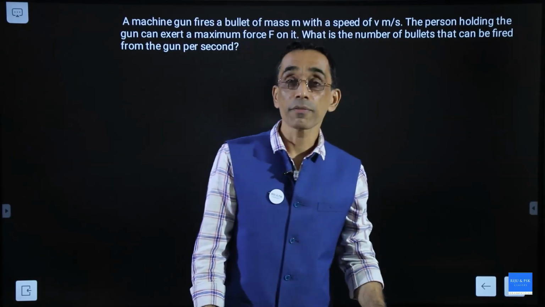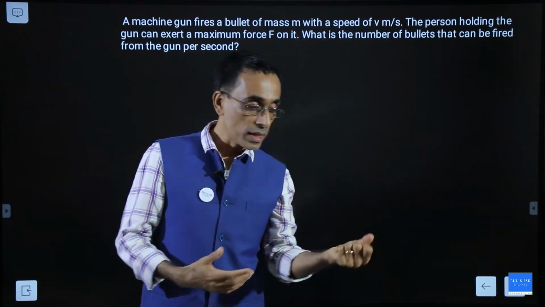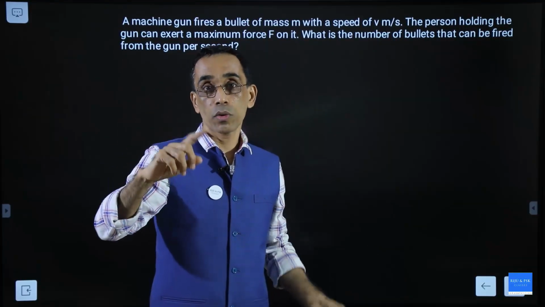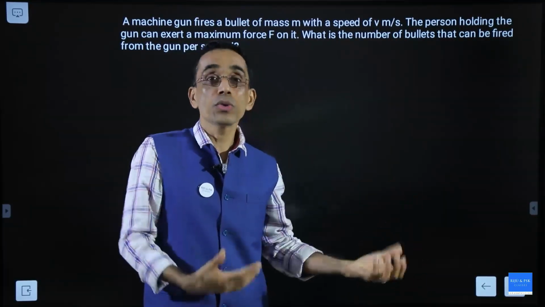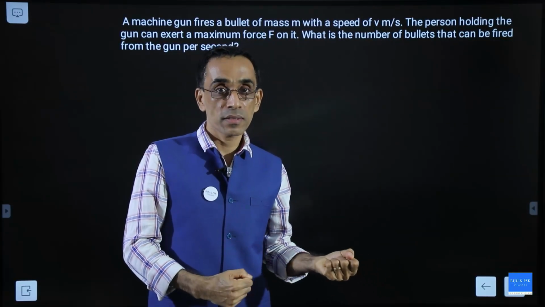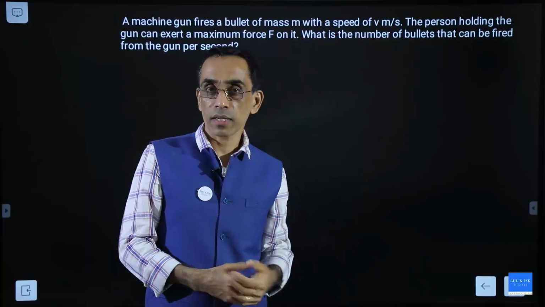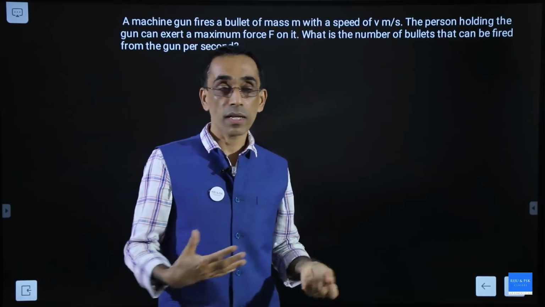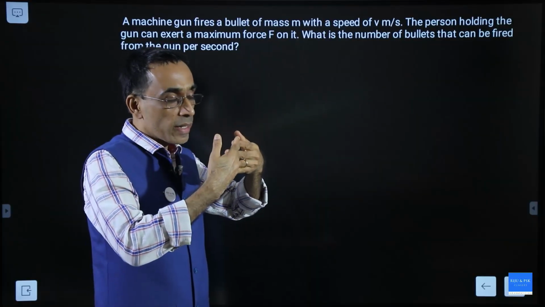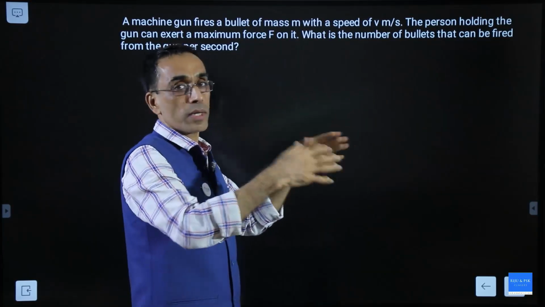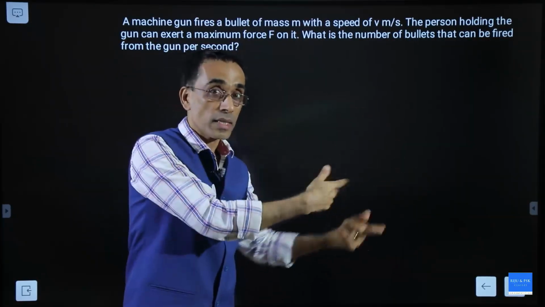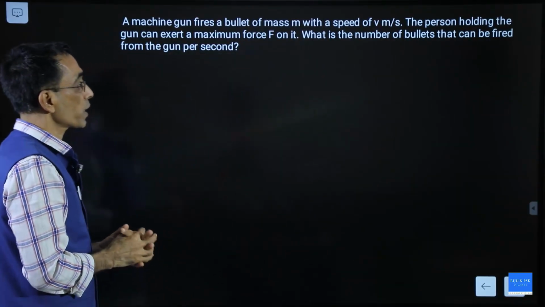If you have seen Hollywood movies, there are movies where they show firing from heavy guns. There was one movie, I think it's called Rambo. Sylvester Stallone was holding a huge gun and firing, and during that firing, you can see that his entire body shakes. It's not a simple plastic toy to fire. You need tremendous amount of force and energy to hold a large gun and fire. Reason: when the bullet goes out of the gun, there is a backward force acting. We will discuss it later. That's why we need a force to counter that.